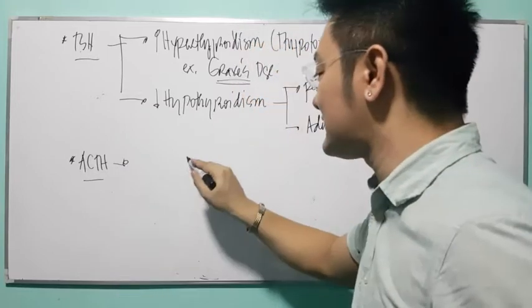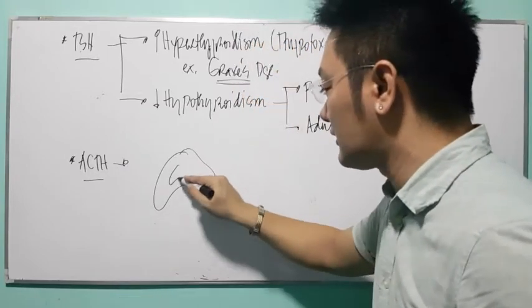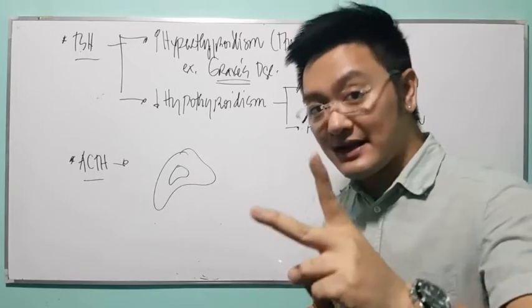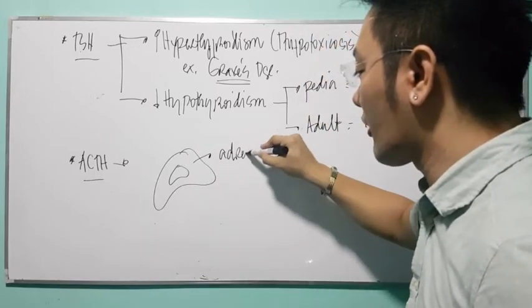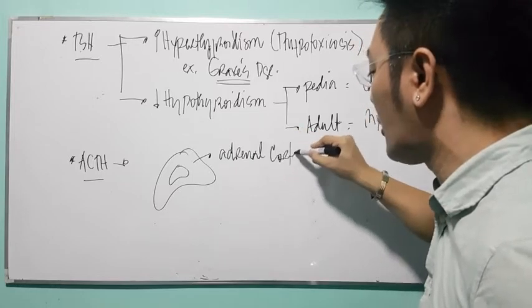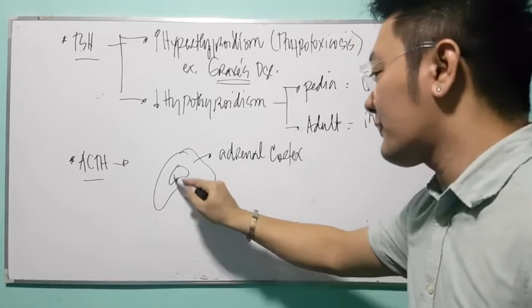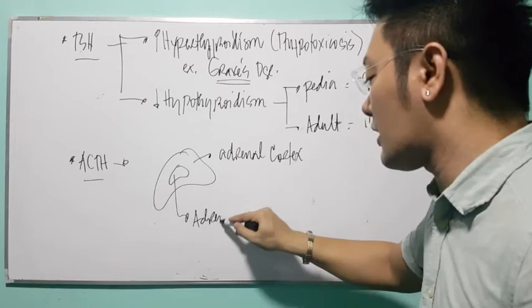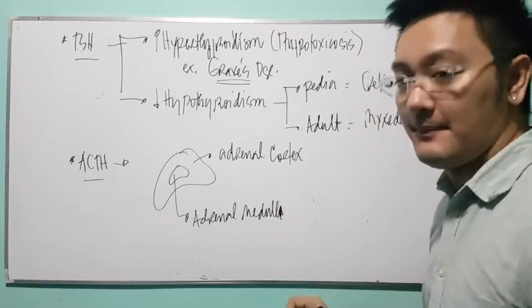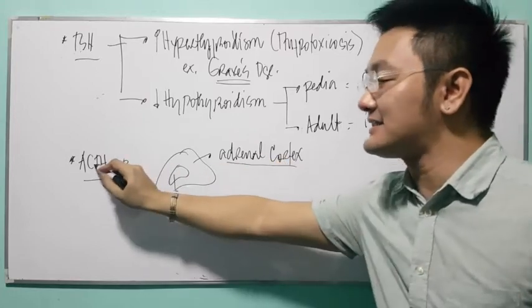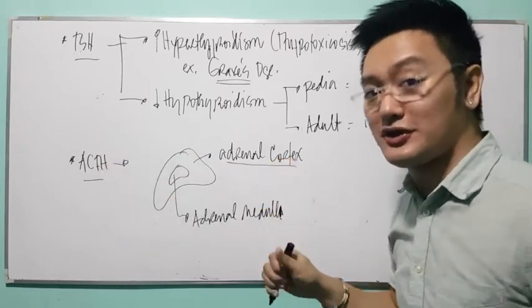Now, your adrenal gland is divided into two parts. The outer part is what we call your adrenal cortex. Can you follow? And the inner part is what we call your adrenal medulla. The target of your ACTH is actually your adrenal cortex.